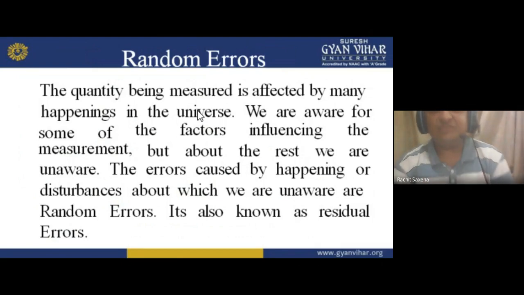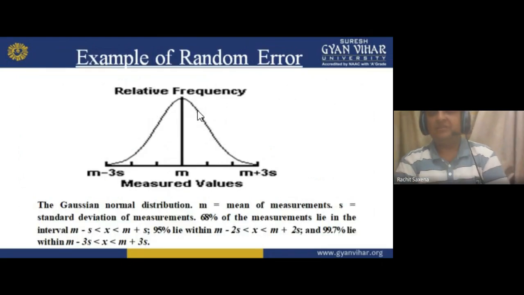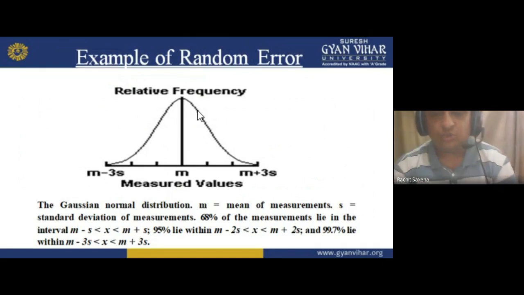We are aware of some of the factors influencing the measurement, but about the rest we are unaware. The error caused by happenings or disturbances about which we are unaware is called random error. It is also known as residual or remaining error. I hope you understand. This is the example curve which I already showed you.